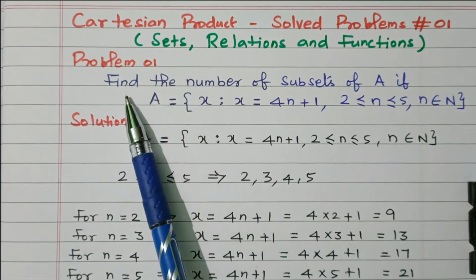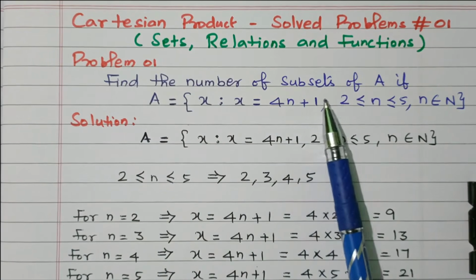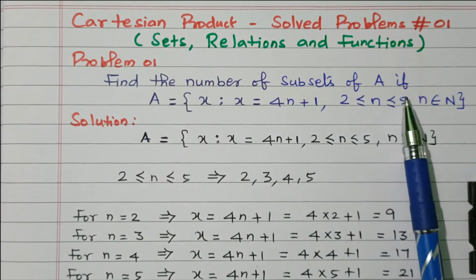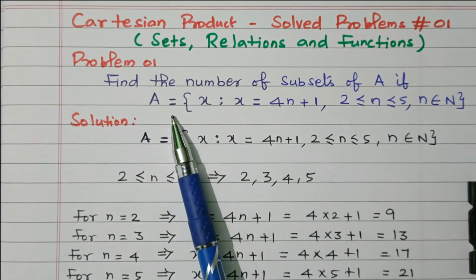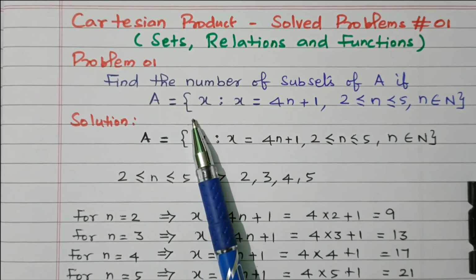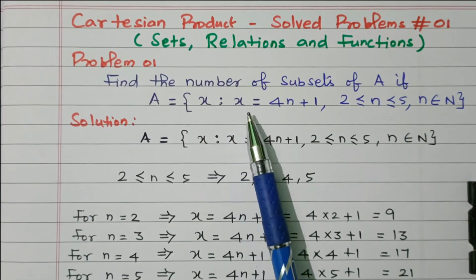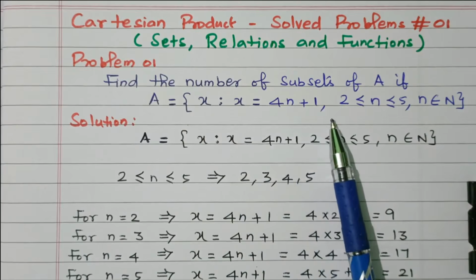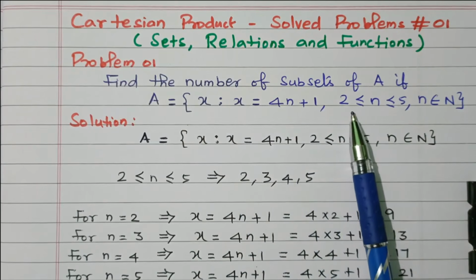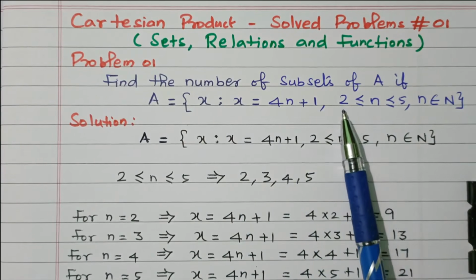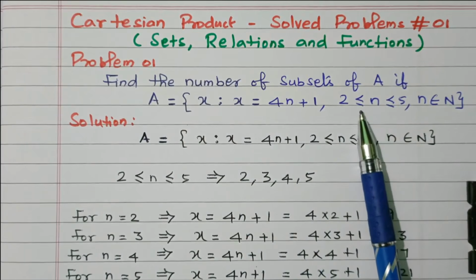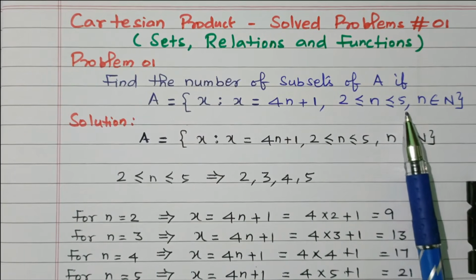Problem 1 comes under sets, relation and function. It is a Cartesian product problem. The problem statement is: find the number of subsets of A if A equals the set of x such that x equals 4n plus 1, where n belongs to the natural numbers and n is greater than or equal to 2 and less than or equal to 5.